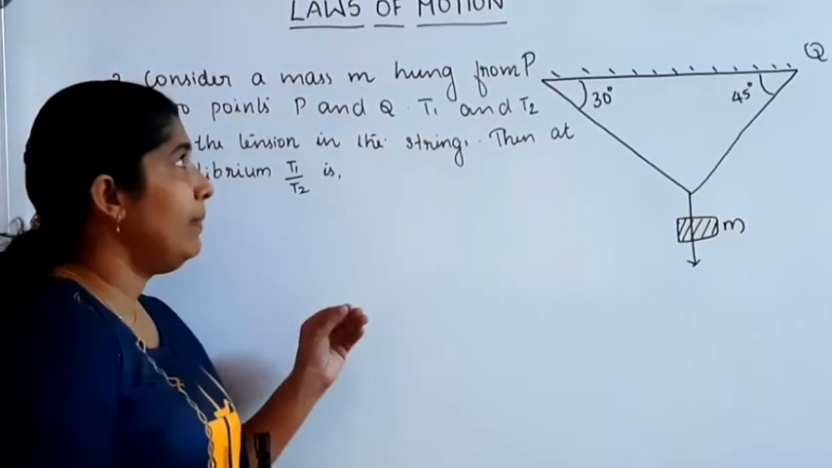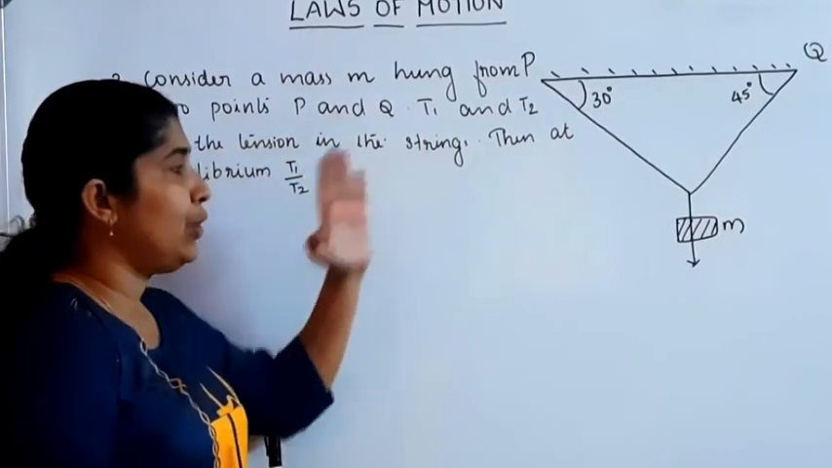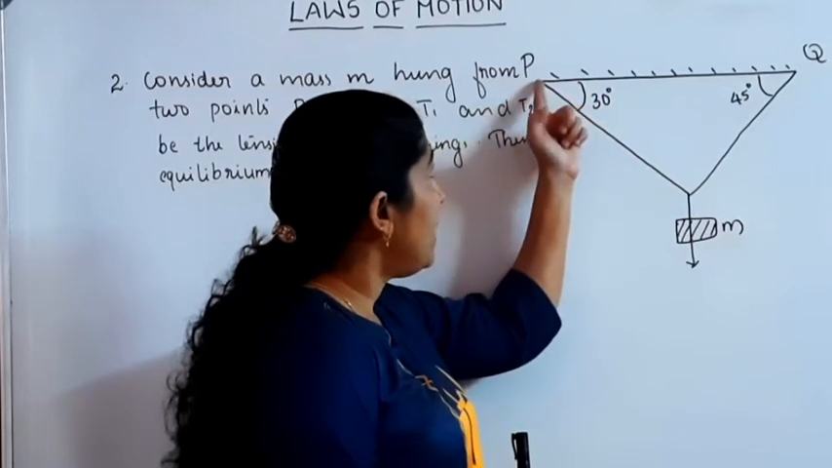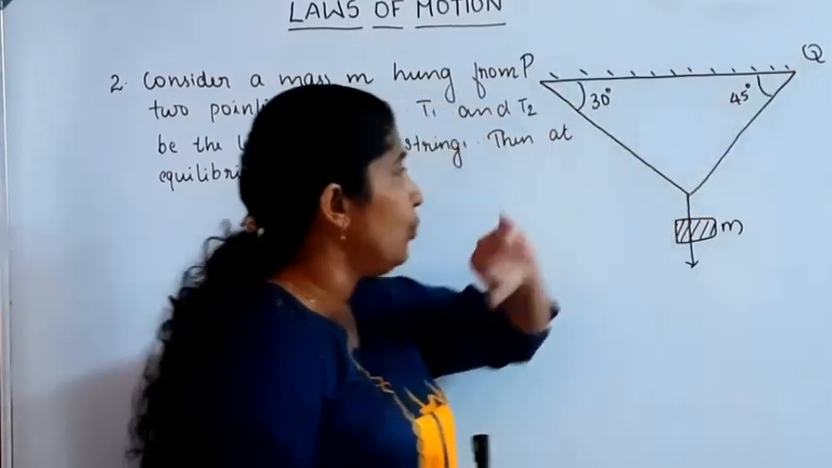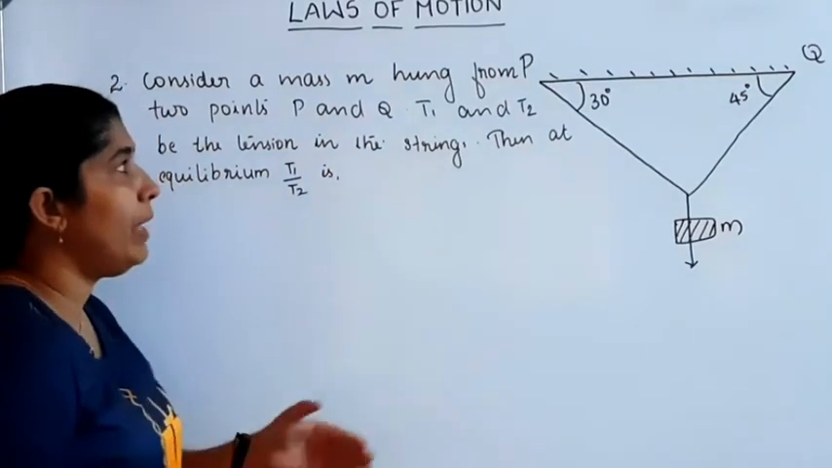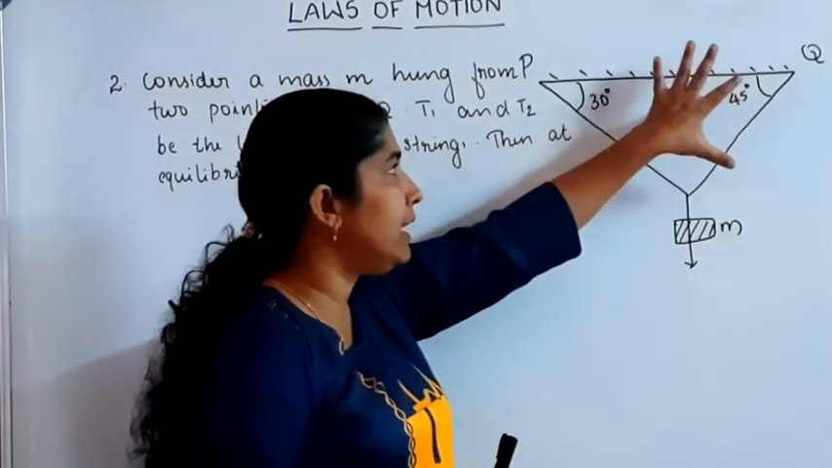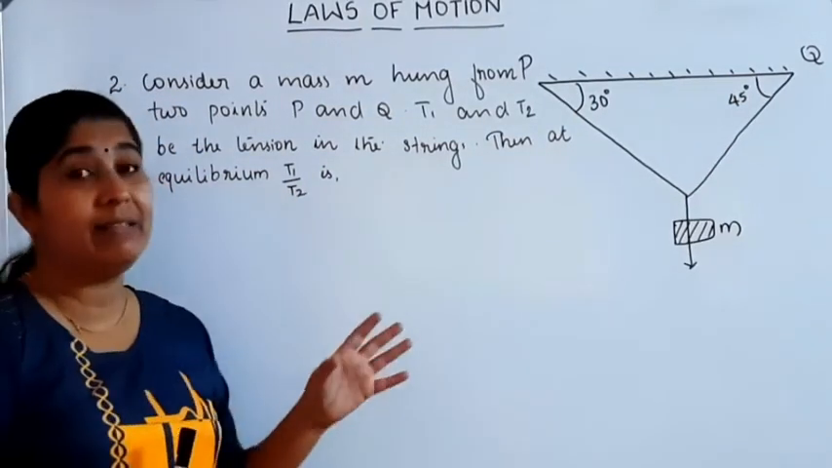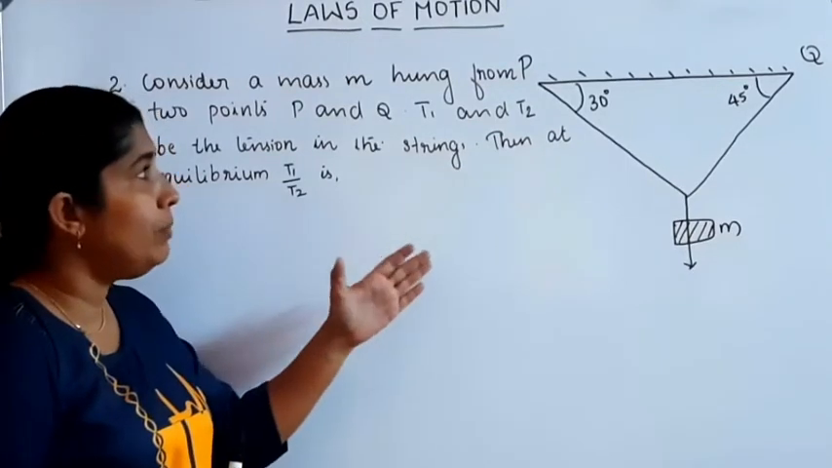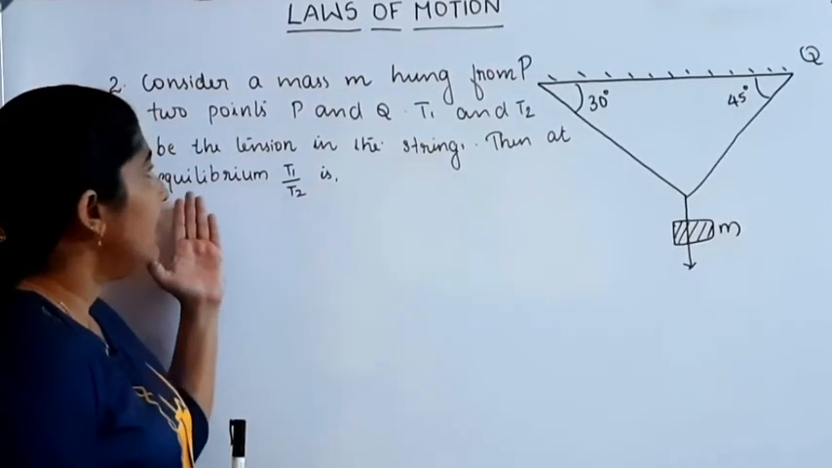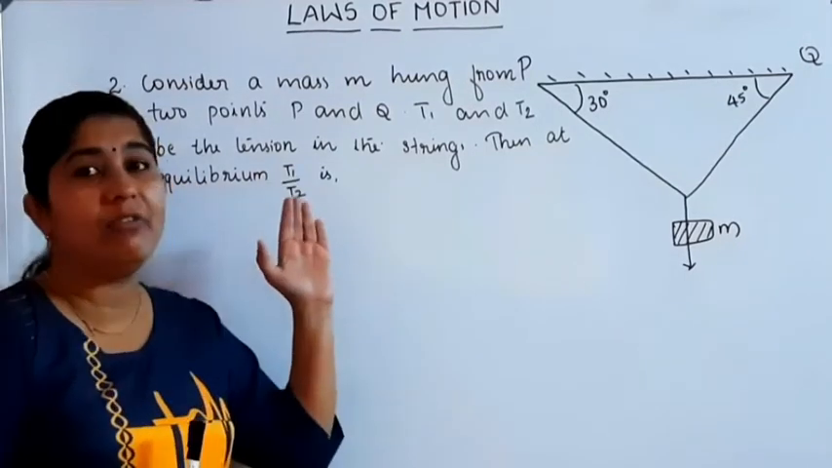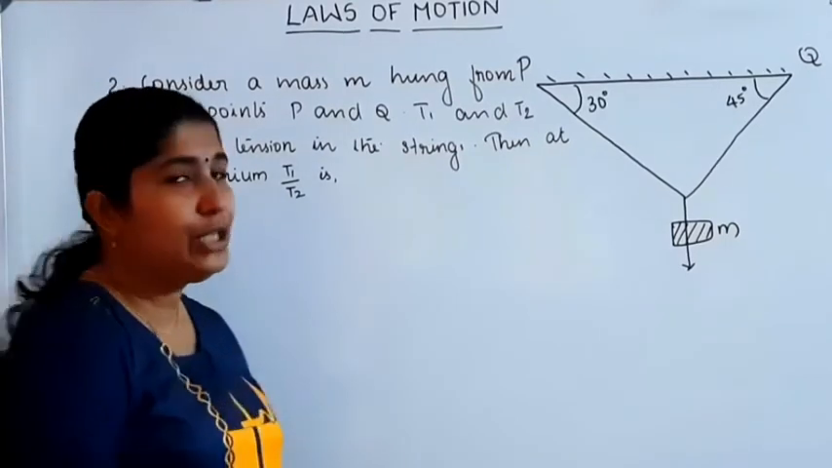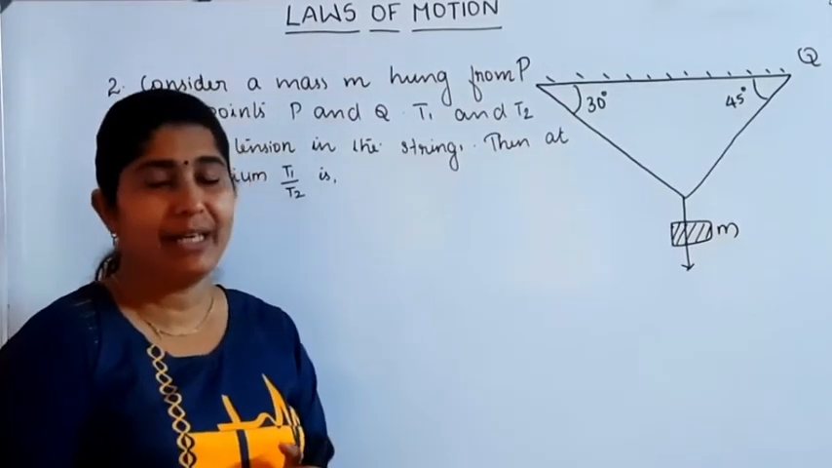Consider a mass m hung from two points P and Q. One point is P, another point is Q. The body hangs from the two points P and Q by making angles 30 degree and 45 degree, just like this. If T1 and T2 are the tensions in the strings, then at equilibrium T1 by T2 is? We want to find out the ratio of T1 and T2 at the equilibrium condition.